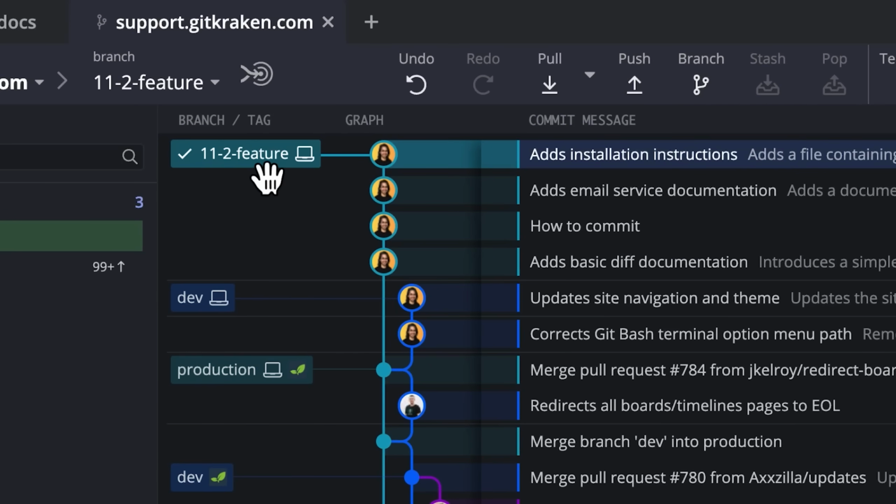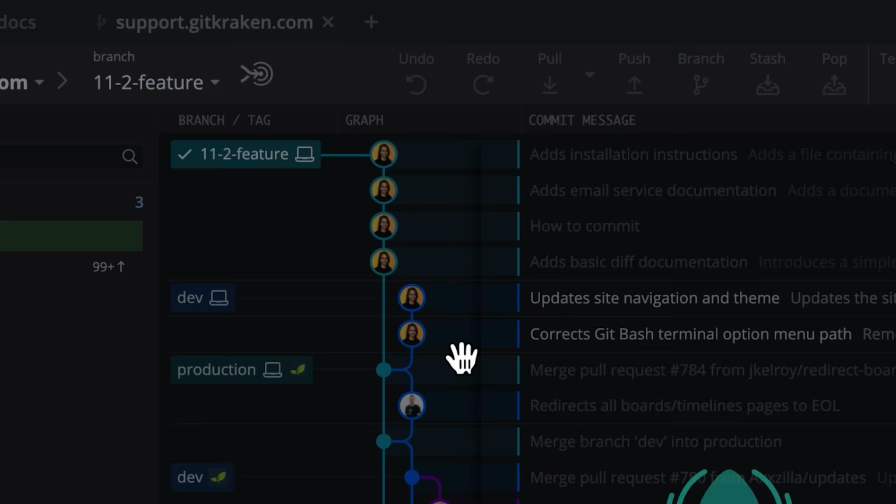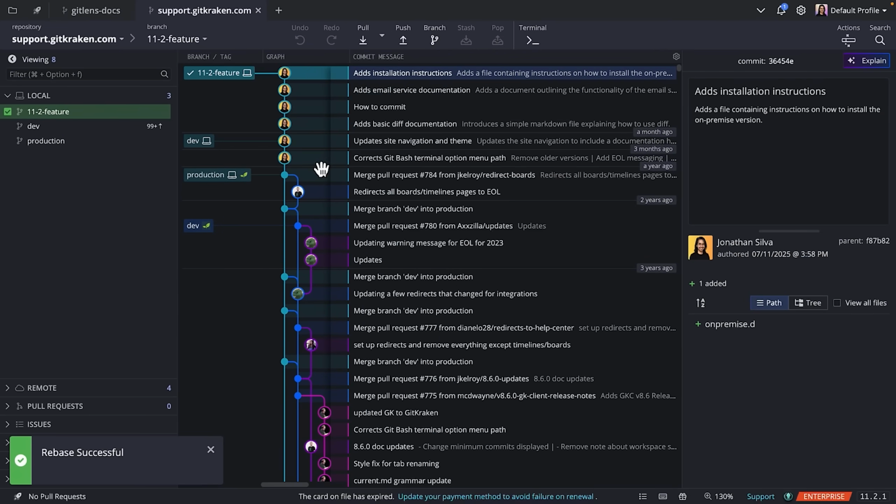Diving into the GitKraken UI, we perform a rebase from the 11.2 feature branch into the dev branch. The result of the rebase is a clean linear commit history. As you can see, the rebase was successful.